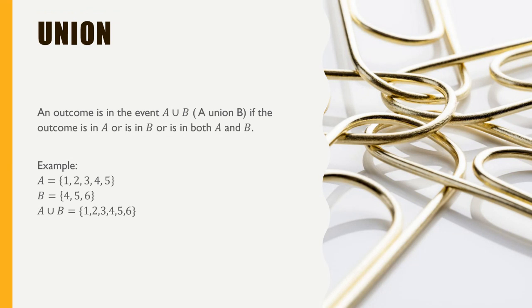But if you see 4 and 5, it is available in both the events, event A and also event B. Even if we have both, we are not adding 2 times. Because once you add 4, it's added. So you say 4 and 5. So that's how it is represented. We don't add multiple times. We add only once. One outcome only once it is present. It is a set. Okay.